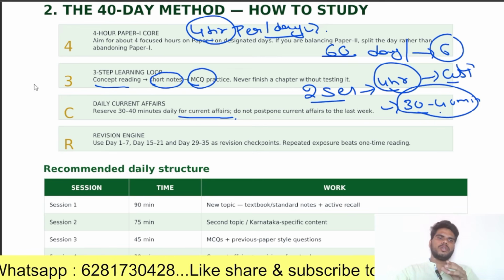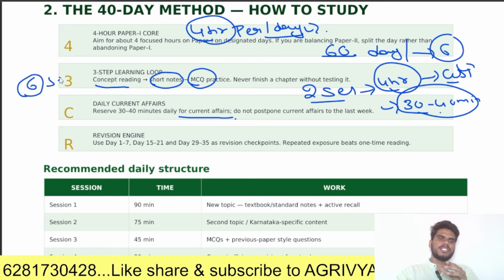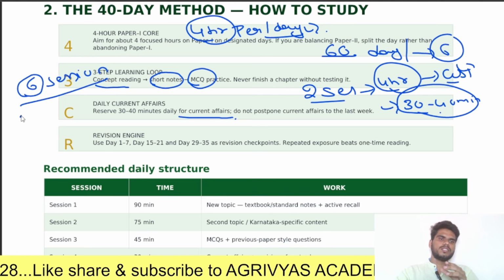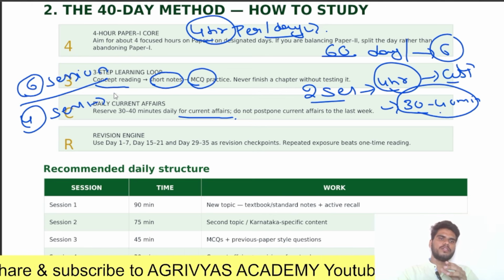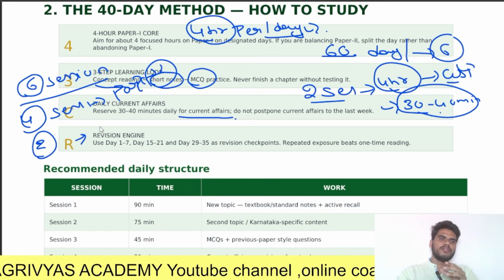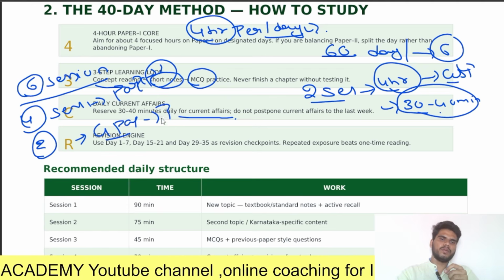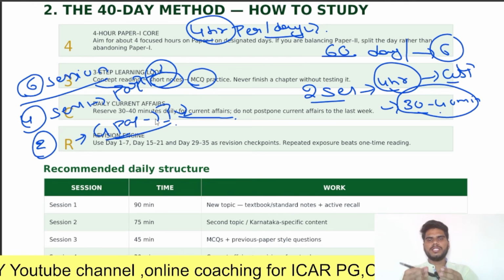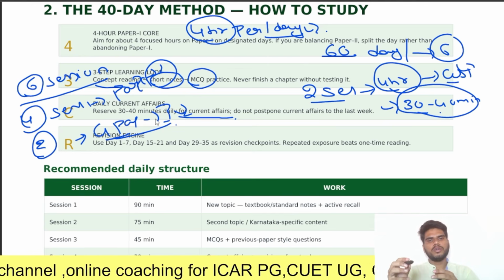So out of 6 sessions, 4 sessions should be for the specific subject paper 2, and the remaining 2 sessions for general studies paper 1. If you divide your study sessions like this, you can definitely crack this exam.